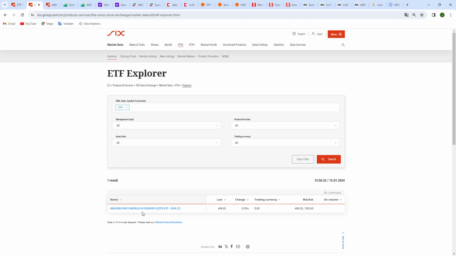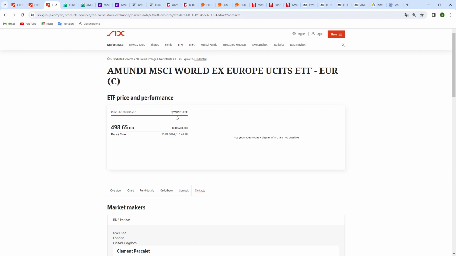And when you look at those ETFs and you go for one that is really good in investing in European stocks, then of course you can add a fund that isn't investing in Europe but still invests in the rest of the world. I'm not saying this fund is the only one, but a fund like this that is investing in the rest of the developed world, in this case without Europe, is a great choice. So you look it up, you click search, you find this one, and when you open it in a new tab, you get this page.